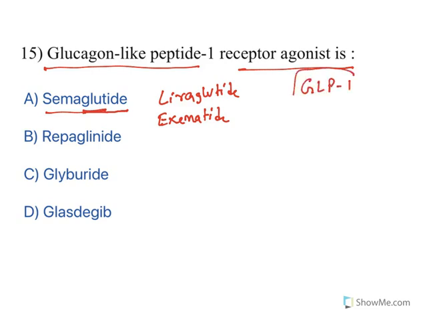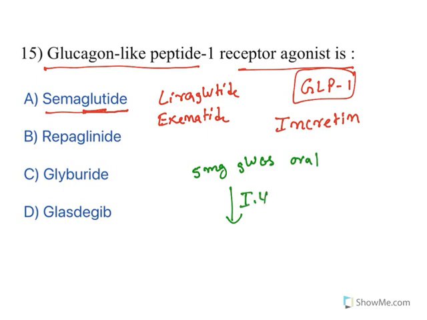Glucagon-like peptides, how do they act? They are known as incretin mimetics. Let us understand the concept. Imagine you take 5 mg glucose through oral route and 5 mg glucose through IV route. What is observed is that when the glucose is taken through oral route, the insulin release is high. Same quantity when you take through oral cavity, insulin release is high.